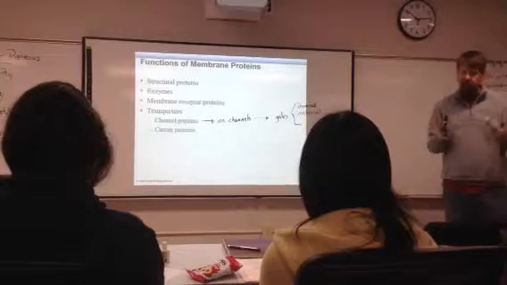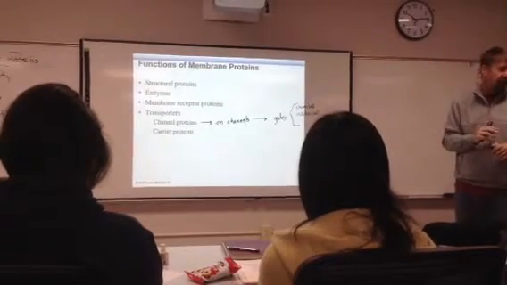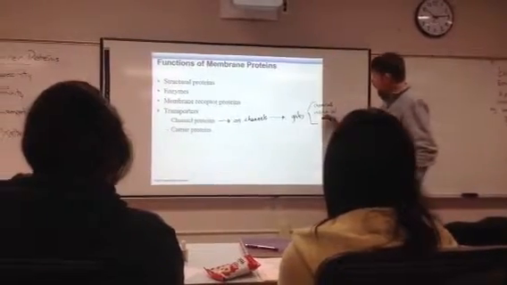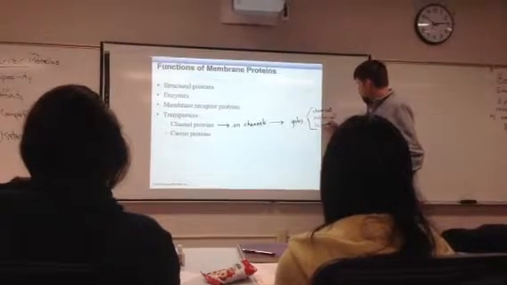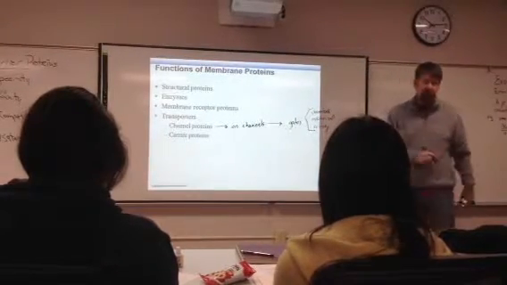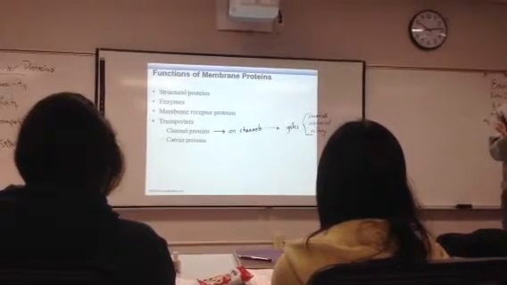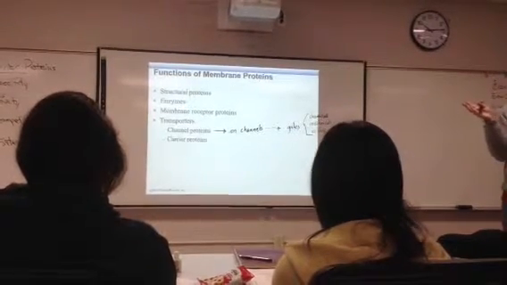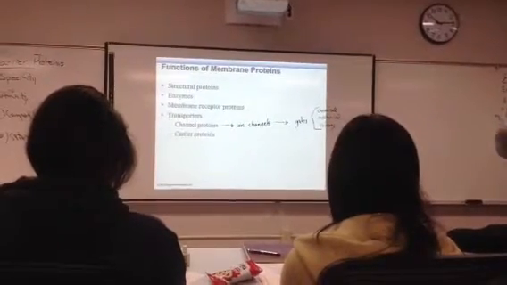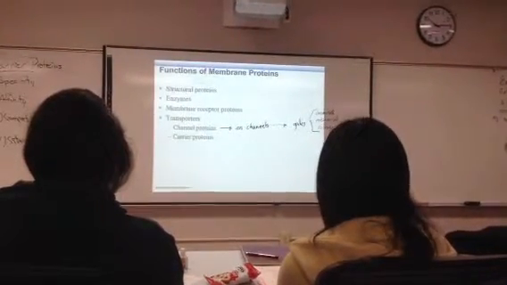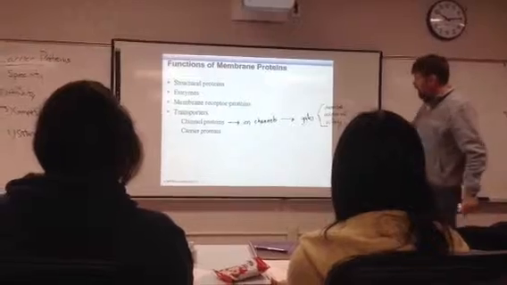We push on it, we pull on it, or whatever, and that makes the channel open or close. And we'll see that a number of these gates are voltage gated. Under certain electrical stimuli, they'll open or close. And in fact, that's going to be important for us when we talk about electrical transmission in neurons and things like that. So the bottom line is that these gates open and close.